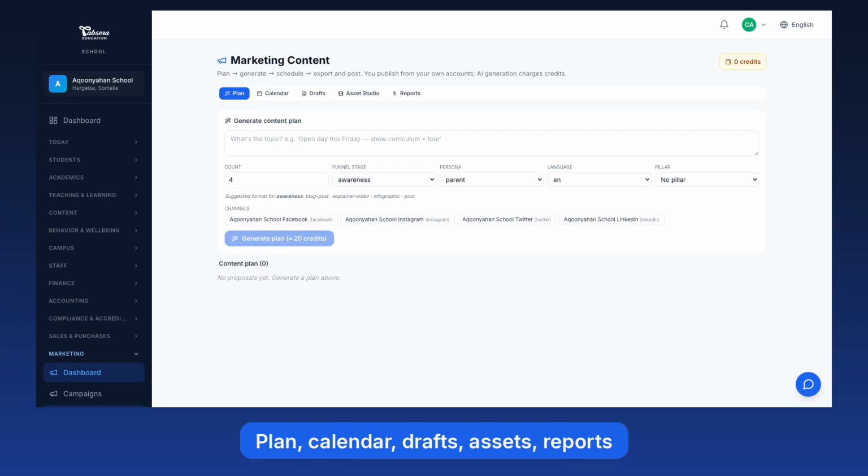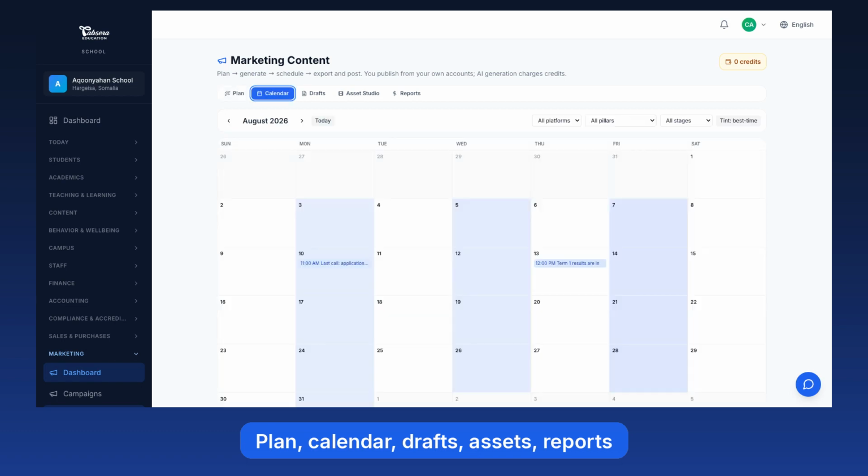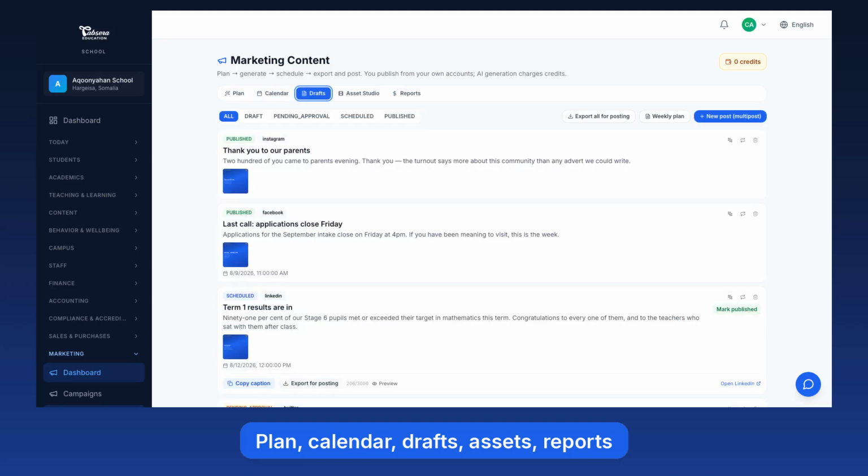5 tabs carry a post from idea to published. Plan is your pillars and the AI proposals against them. Calendar is where you schedule them. Drafts is everything waiting on you, and nothing leaves this page on its own. A draft is approved by a person, then exported by a person. Asset Studio makes the images, video, and carousels. Reports tells you what went out.